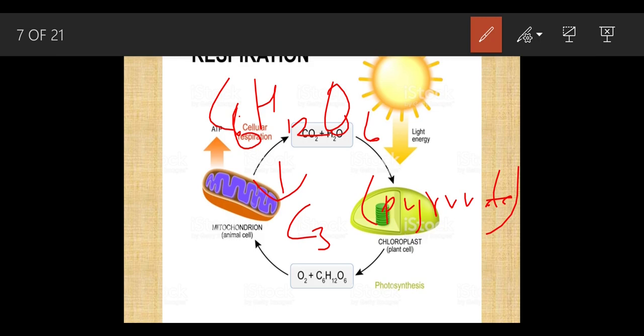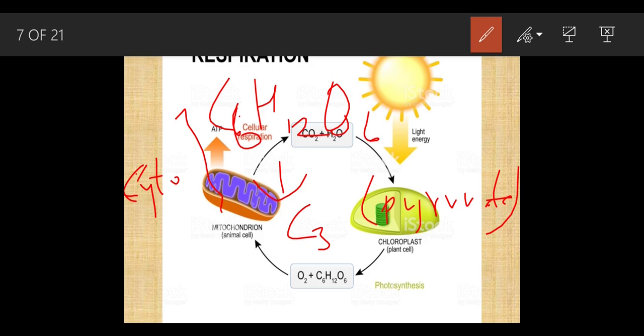Where was this reaction occurring? Inside the region that is called the cytoplasm, because the cytoplasm is the cell region where all the chemical reactions take place. So this glucose got broken down into pyruvate in the cytoplasm.